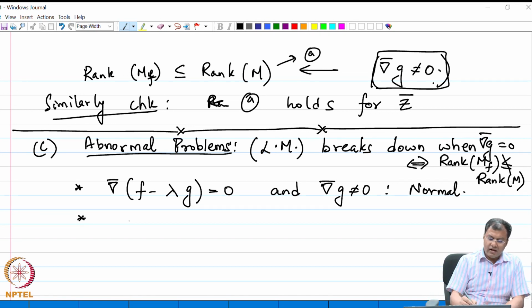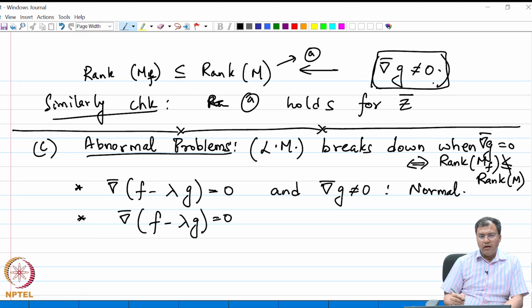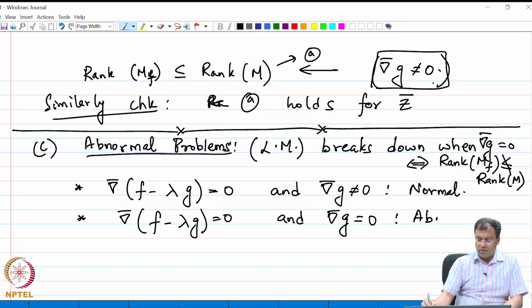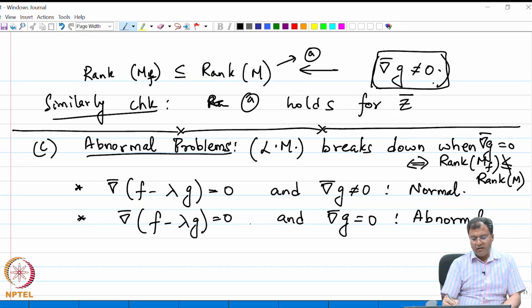And we could have another class of problems where again the Lagrange setup gives some equations, but grad g vanishes, right, and those are the class of problems we call as abnormal problems. That is, the points that we find from Lagrange setup do not satisfy the gradient criteria.